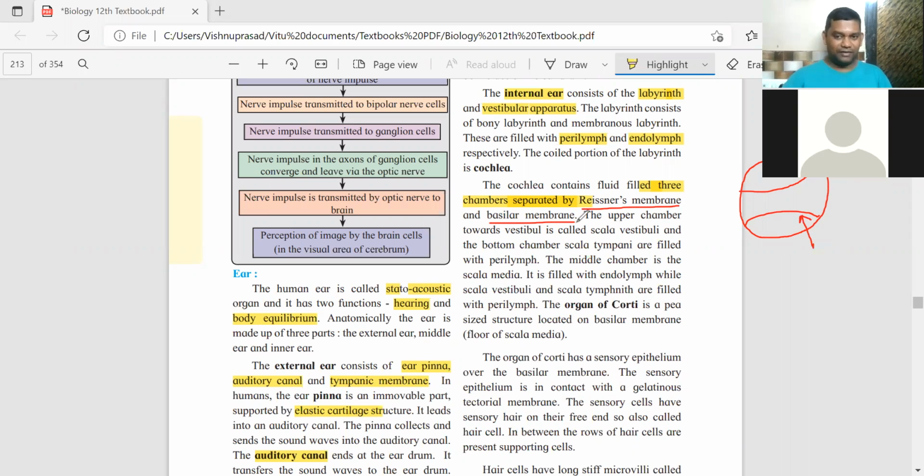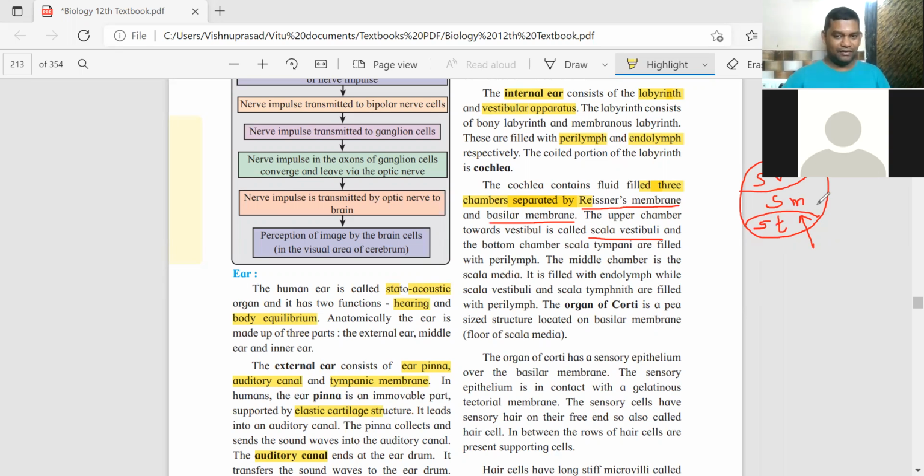Okay. The upper chamber is called scala vestibuli. The bottom chamber is called scala tympani. And the middle one is called scala media. So the cochlea has three chambers.